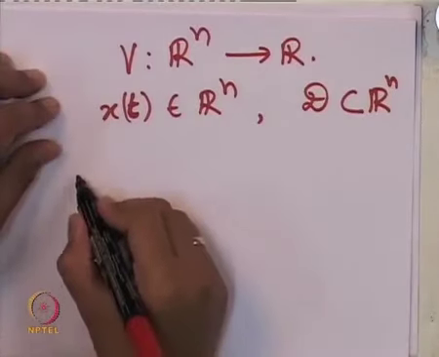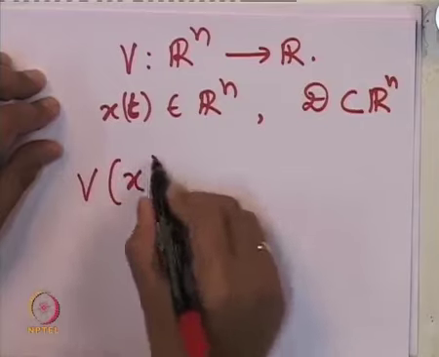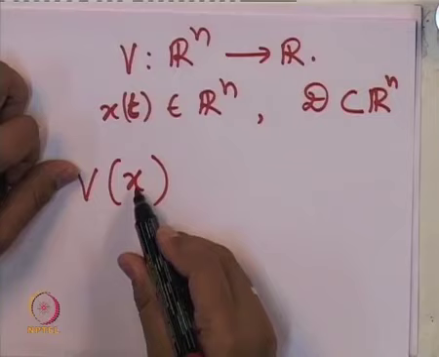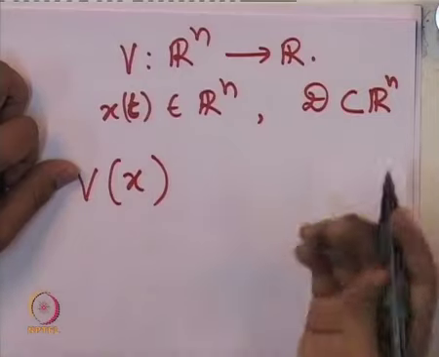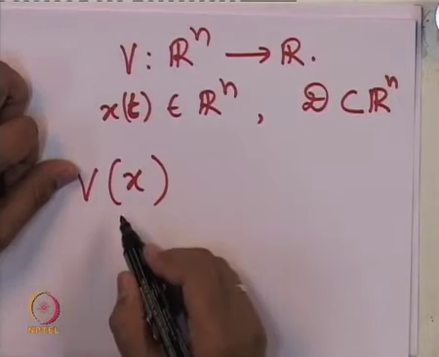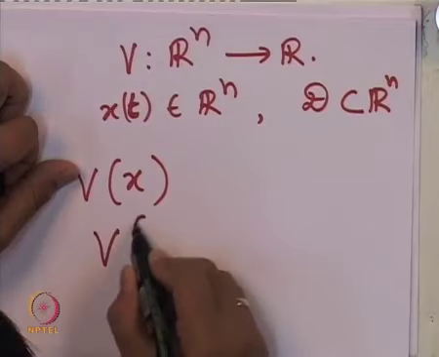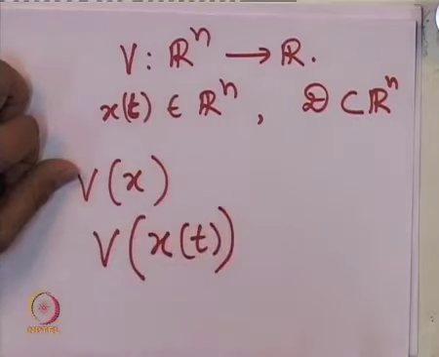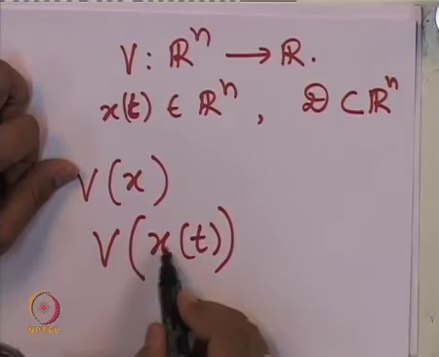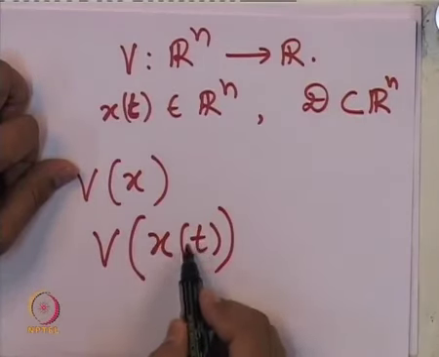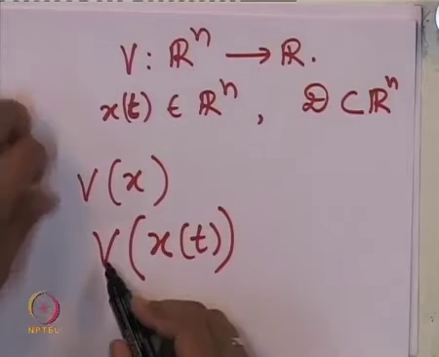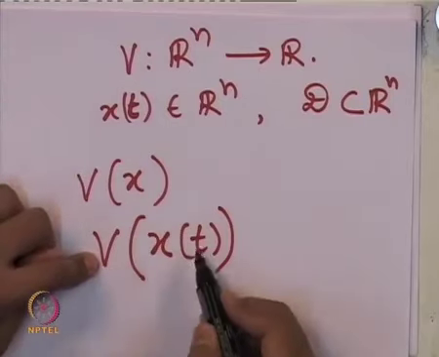So, this v we are going to evaluate at different points x, but through each point we have a trajectory that evolves with respect to time. So, v actually depends on x, which itself depends on time. Because x is changing with respect to time, as x moves to another point, the value of v will also change. In this sense, v depends on time also.